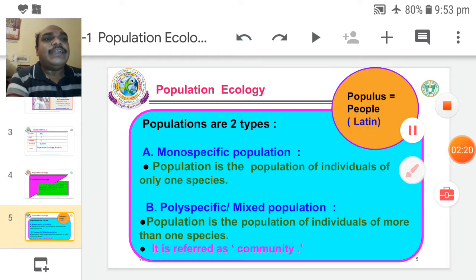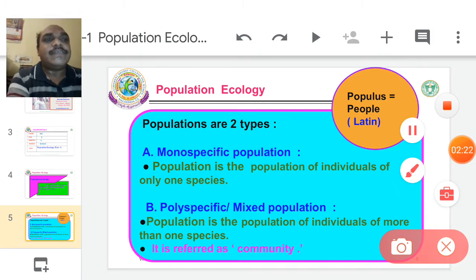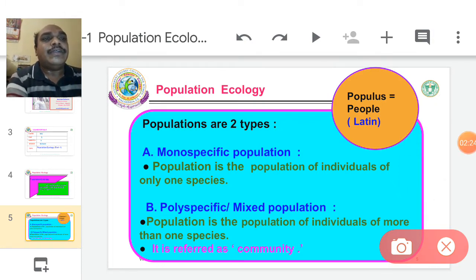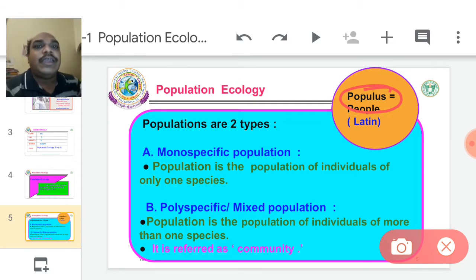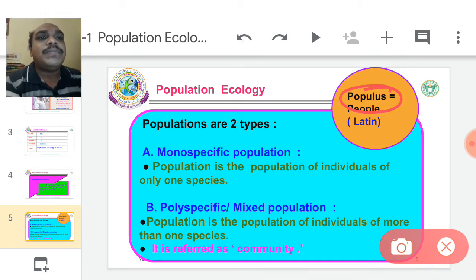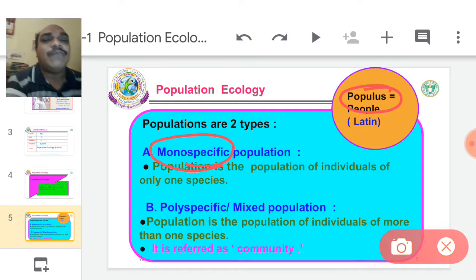Populus is the Latin word. In the Latin language, populus means people. Populations are of two types. One is monospecific population. Mono means one.